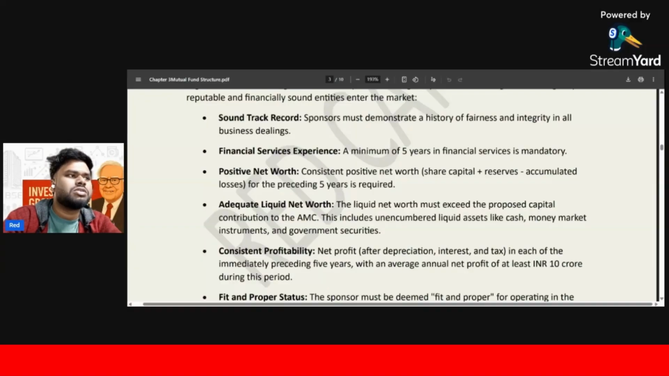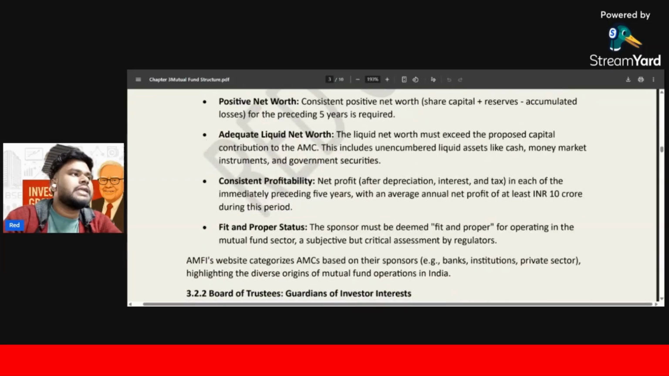Next, positive net worth. Consistent positive net worth, where net worth means share capital plus reserves minus accumulated losses, for the preceding 5 years recorded. That means in the last 5 years, you have to have a positive net worth. Next is adequate liquid net worth. The liquid net worth must exceed the proposed capital contribution to the AMC. This includes unencumbered liquid assets like cash, money market instruments, and government securities.